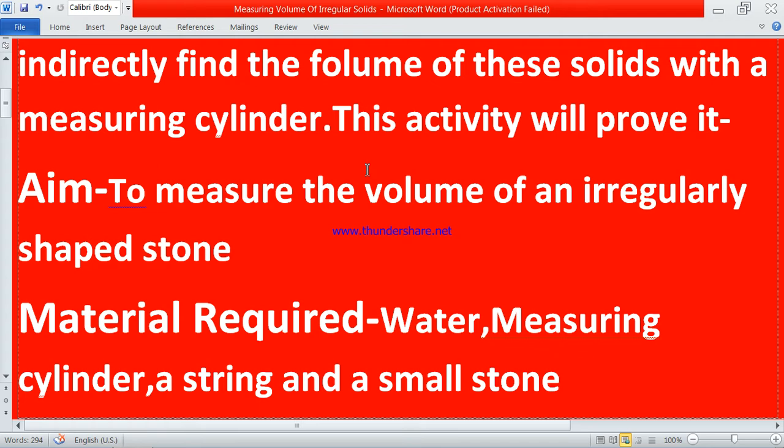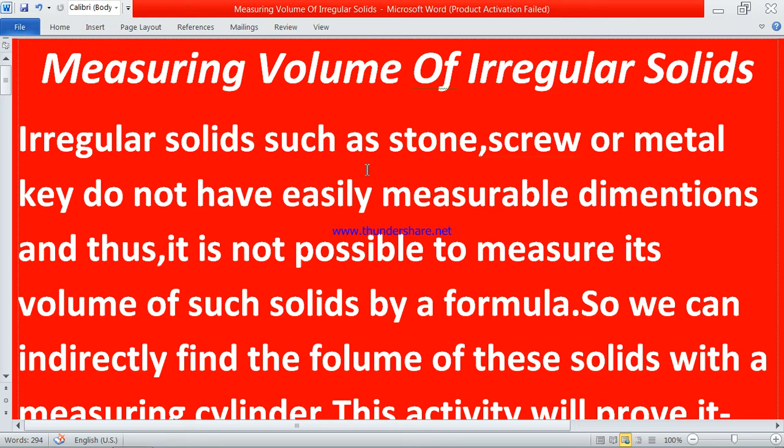Aim: to measure the volume of an irregularly shaped stone. Irregular solids means the solids which are irregular in shape, which don't have a regular shape. What are regular shapes? Regular shapes are the shapes like square or rectangle or circle or triangle, the shapes which can be measured. And irregular shapes are the shapes which cannot be measured, where we cannot say that all the sides are equal or two sides are equal or one side is somewhat equal to the second side.